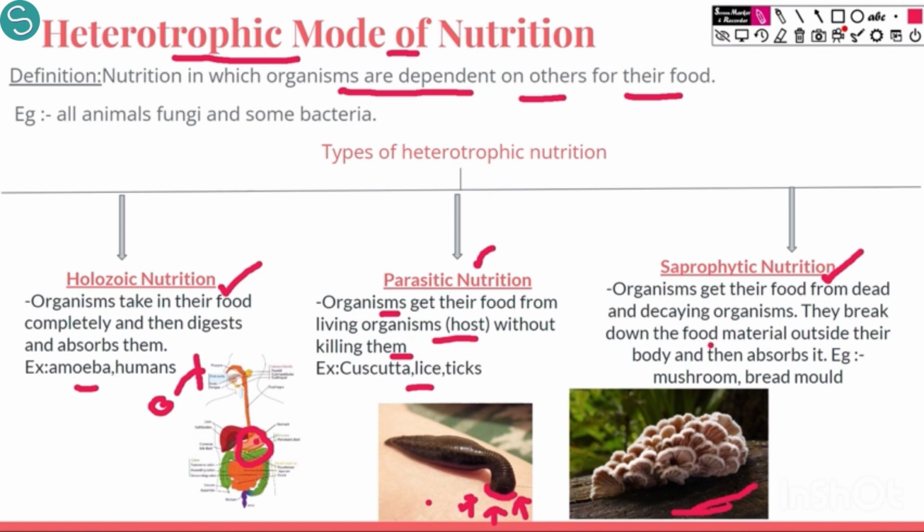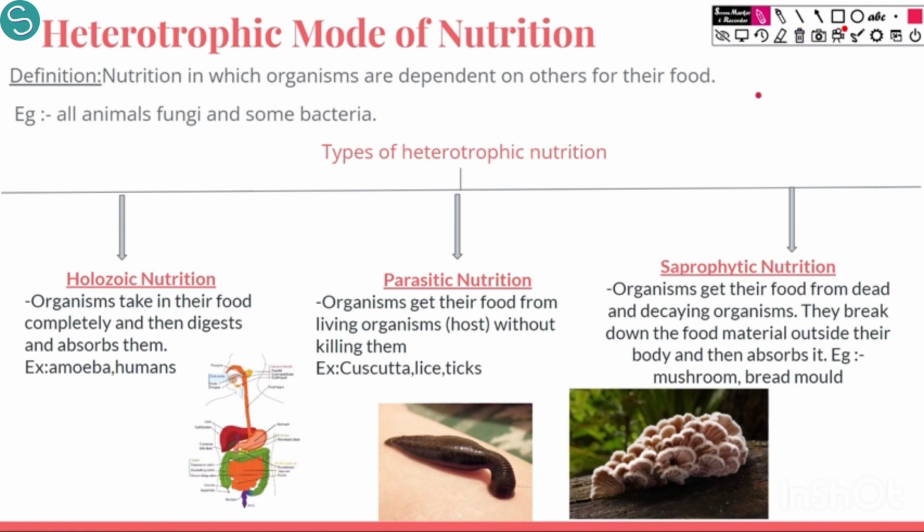They break down the food material outside their body and then absorb it. This is completely opposite to what was happening in holozoic nutrition, where the organism took their food completely inside and then digested it. But in saprophytic nutrition, the organism first digests the food outside the body and then only absorbs the digested simpler substances. This is seen in mushrooms and in bread molds, which often grow on rotting bread and also follow the saprophytic mode of nutrition. So these are the three different types of heterotrophic nutrition.